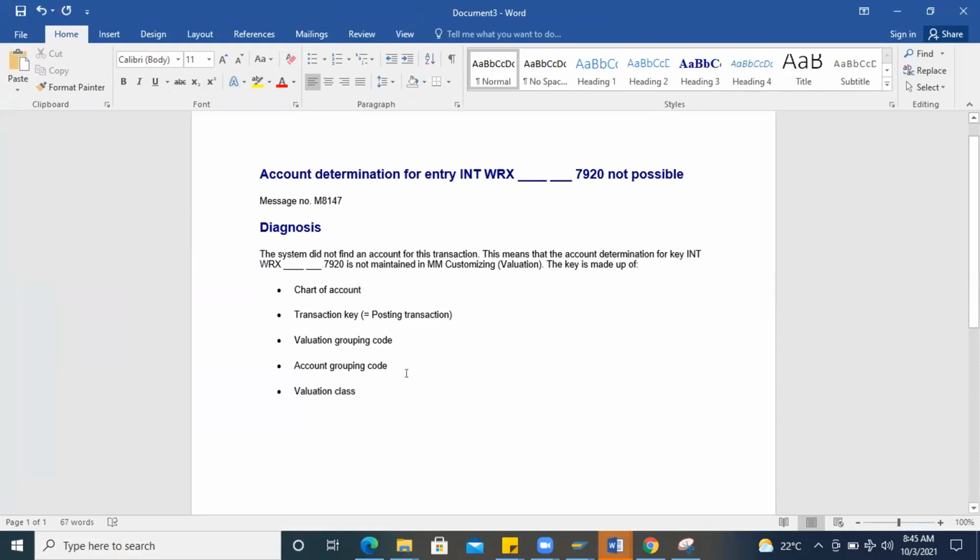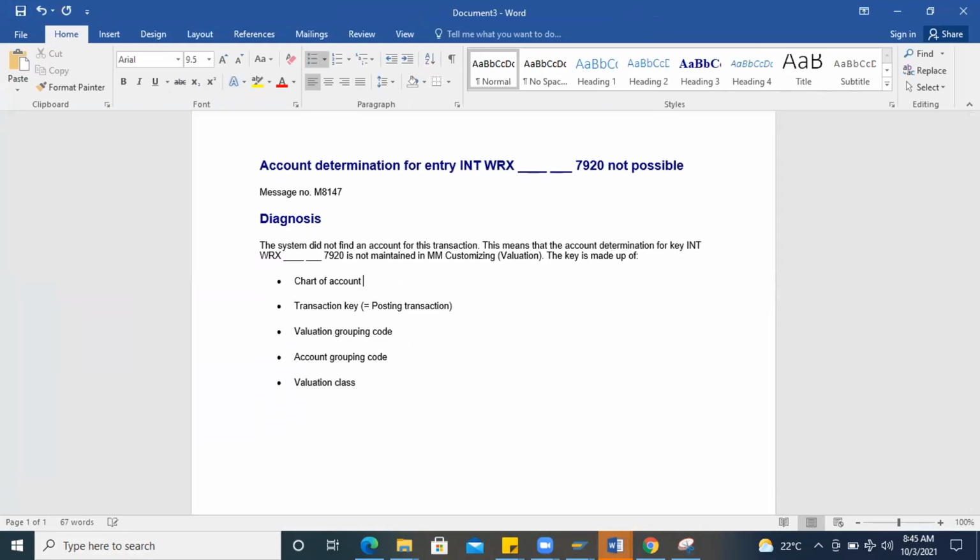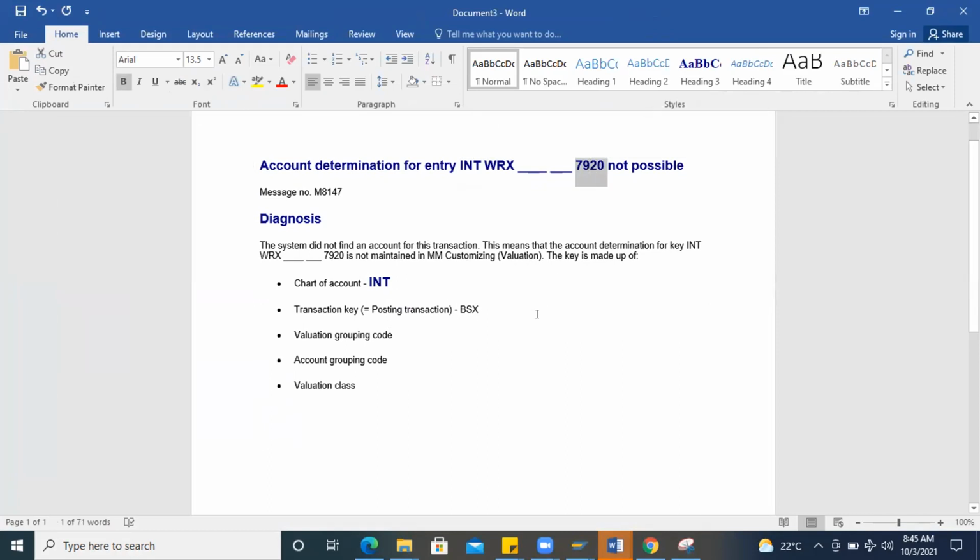entry INT. First thing you should know what is INT. This is chart of account. And there will be a transaction event key, a posting transaction key for each and every posting you are doing. Normally BSX is for inventory posting that is maintained for the valuation class. I'll tell you what is valuation class also. And WRX is for the GRIR clearance. Here for GRIR clearance you will get this entry, WRX. What these two keys are, like missing, I'm going to explain in the system.